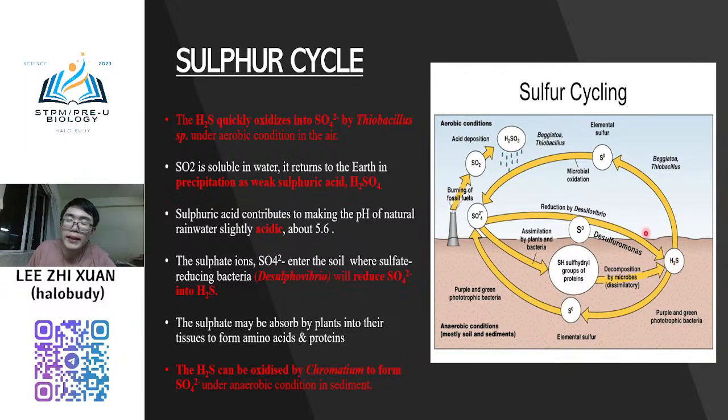Okay, not only that, hydrogen sulfide is an acid gas, right? Not only that, actually when there is the burning of fossil fuel or burning process, it will also release sulfur dioxide to the atmosphere. And then this sulfur dioxide, when it reacts with water, will form weak sulfuric acid. This is what we call acid rain. Acid rain. Because the main component of the acid is sulfuric acid.